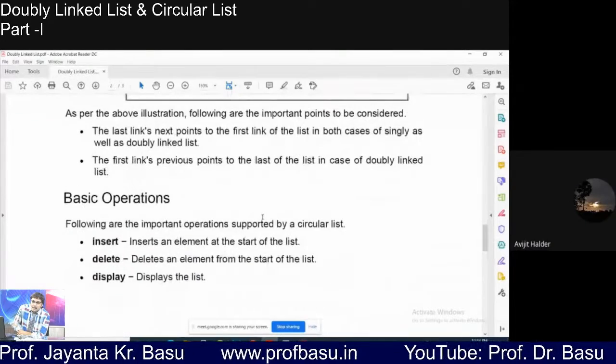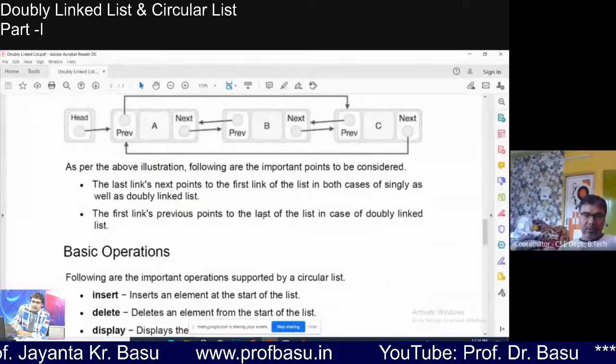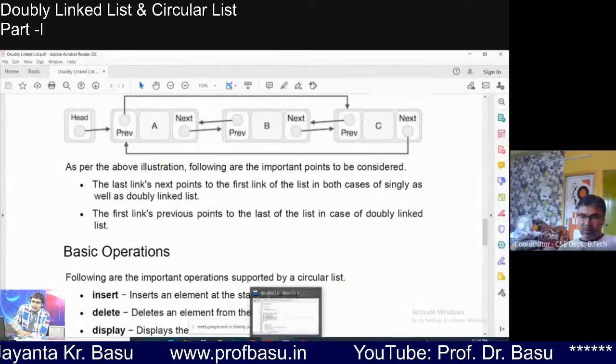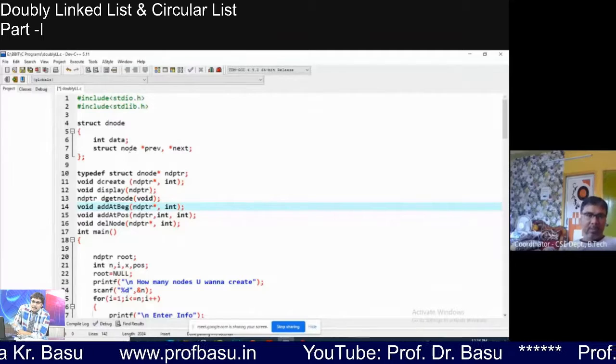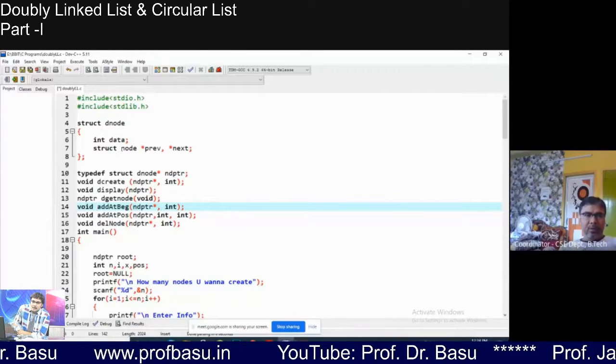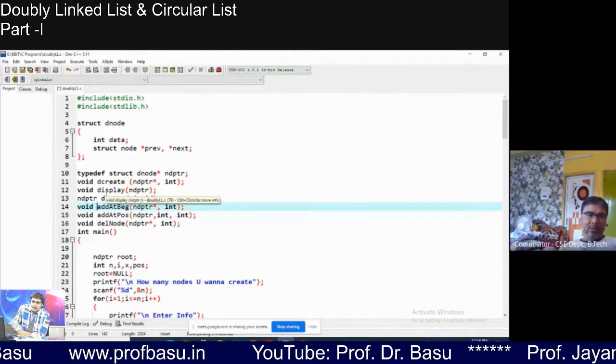And all these things you have to implement in the code. So let me start with the code. I don't know how much I will be able to explain. Okay, I will modify the single list program.